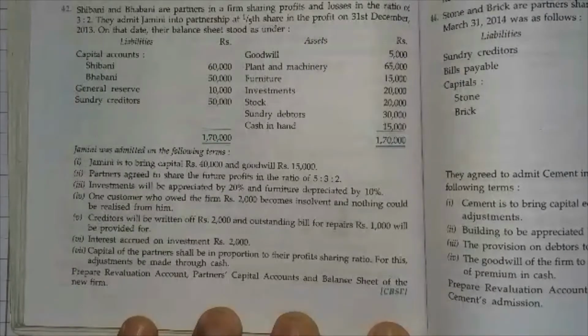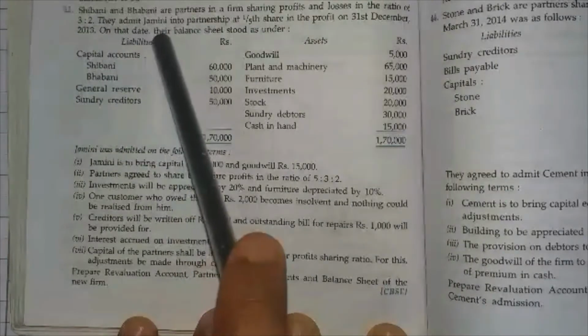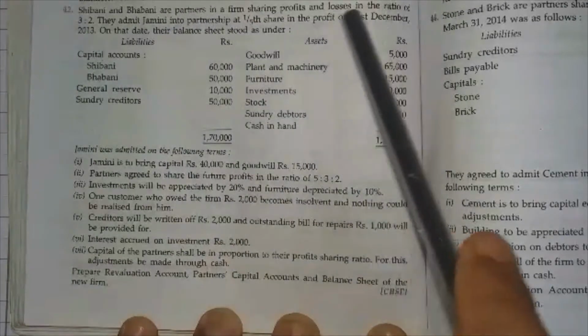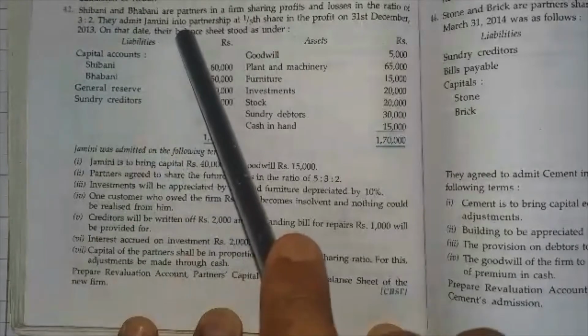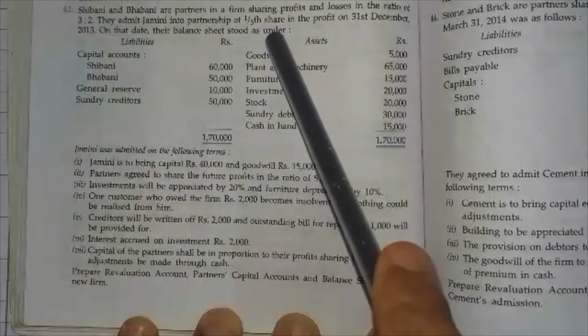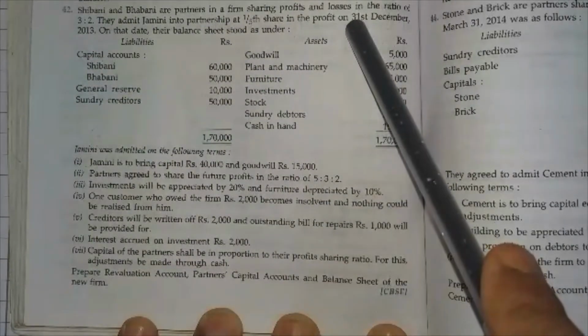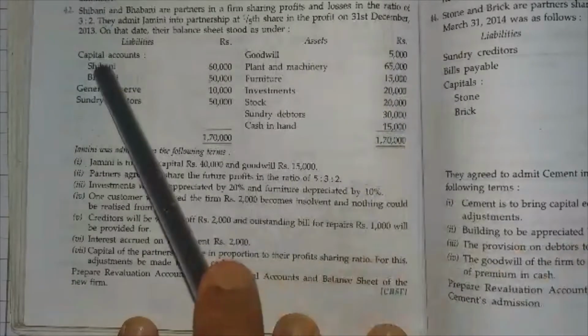In this video, I am going to discuss another sum of admission of partner. Here, Shivani and Bhavani are partners in a firm sharing profit and losses in the ratio of 3:2. They admit Jamini into partnership with a 1/5 share of the profit as on 31st December 2013.